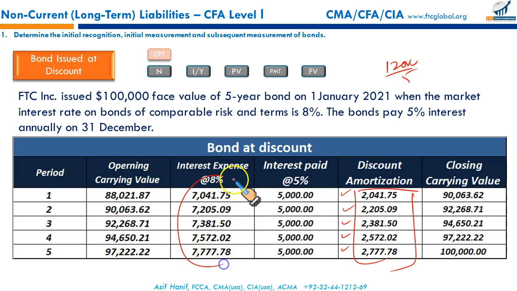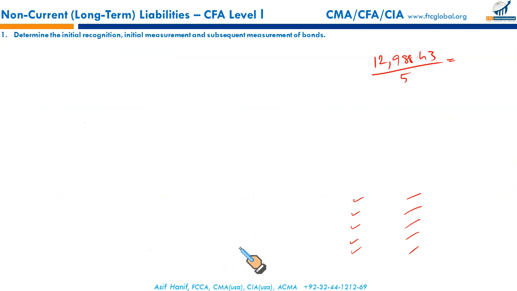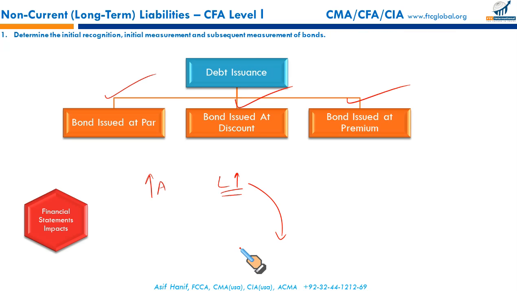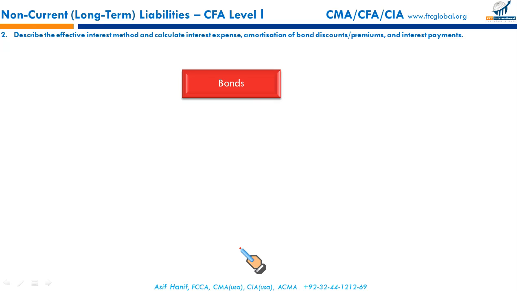What we have used here in this example and the next one was the effective interest method, where we use the discount rate and calculate the amortization accordingly for discount and for premium both. So I think this has already been covered in the previous LOS.